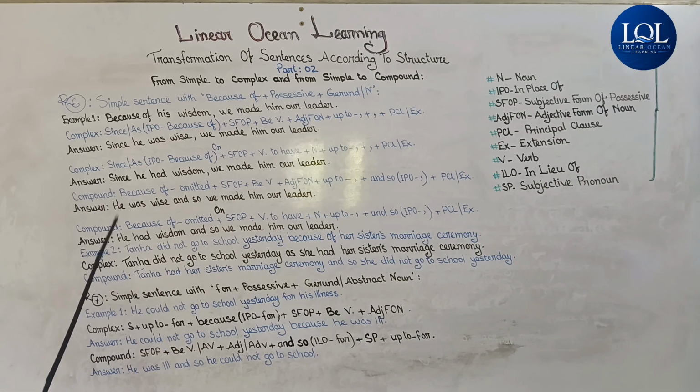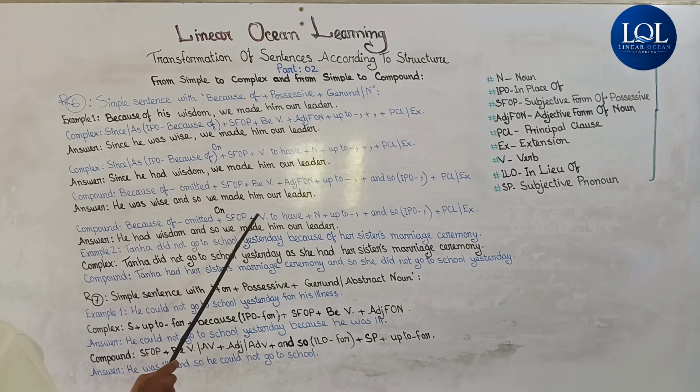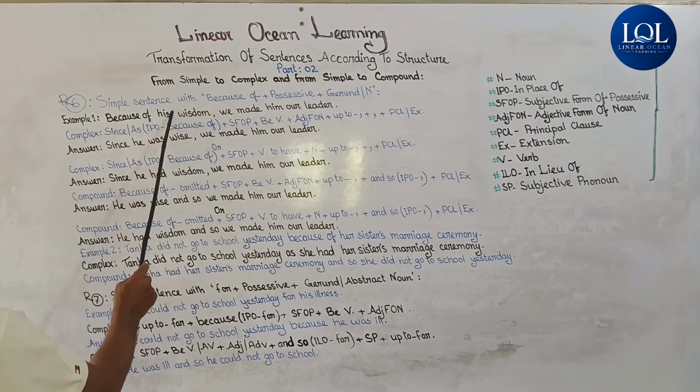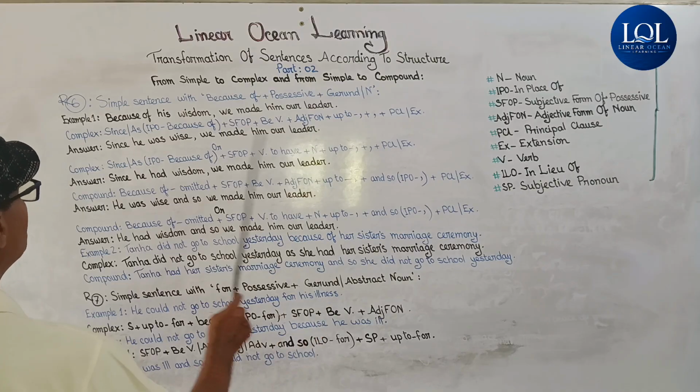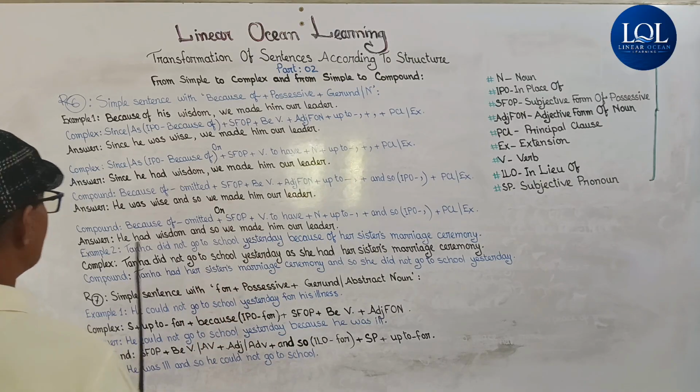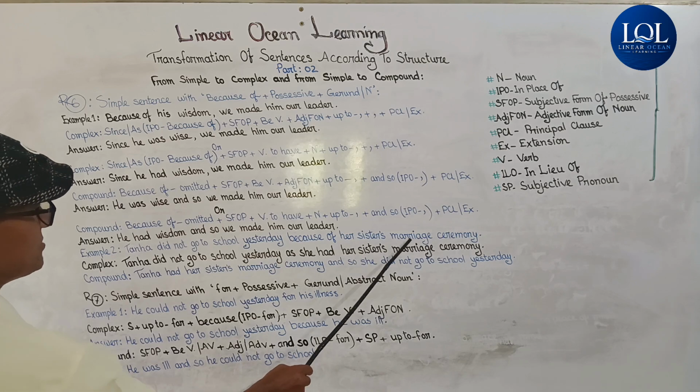Or we can put it into another structure: because of omitted, subjective form of the possessive plus verb to have plus noun. Wisdom is the noun and it will remain there up to comma and so I put comma PCL, we made him our leader. The answer we get is he had wisdom and so we made him our leader. Example 2. Tanha did not go to school yesterday because of her sister's marriage ceremony.